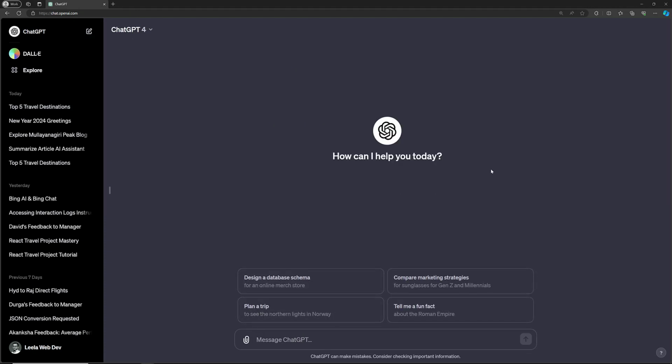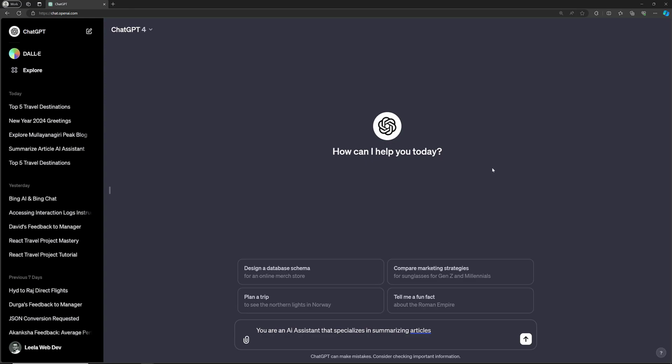Here I will tell it that you are an AI assistant, let's say Zoom, that specializes in summarizing articles. So now summarize the below article.